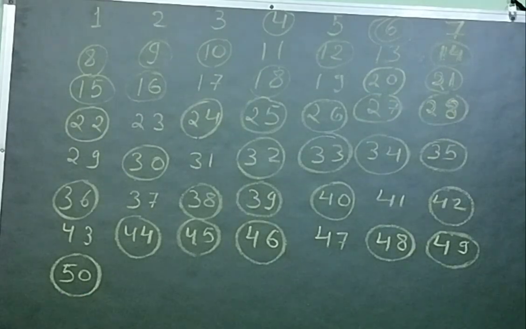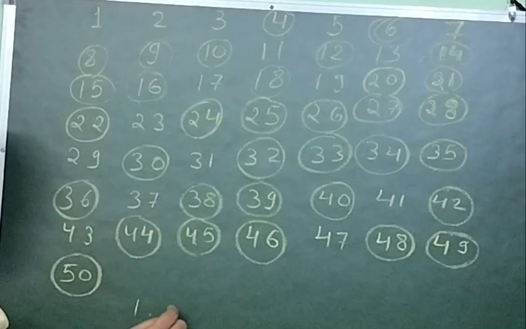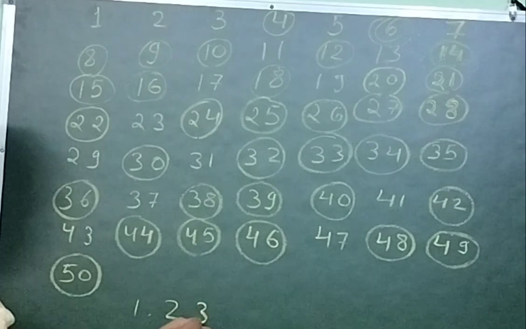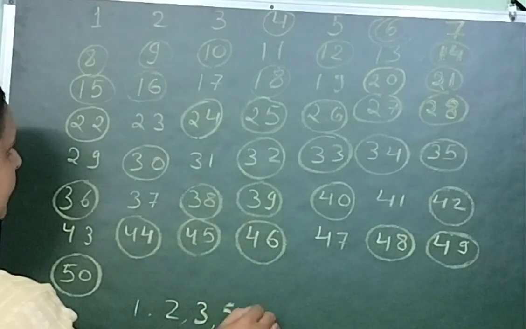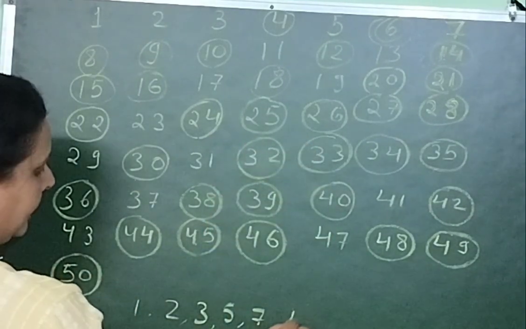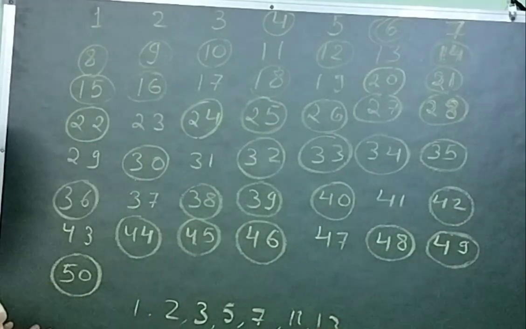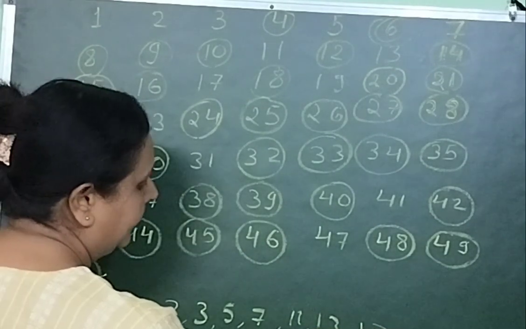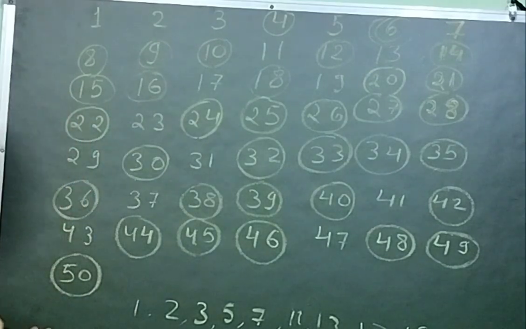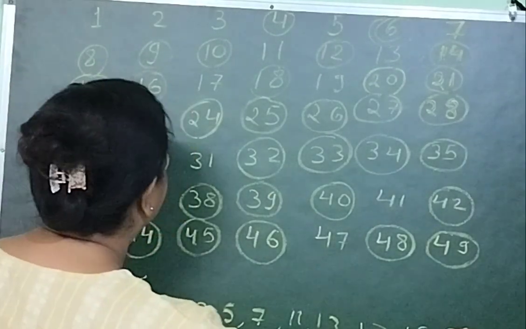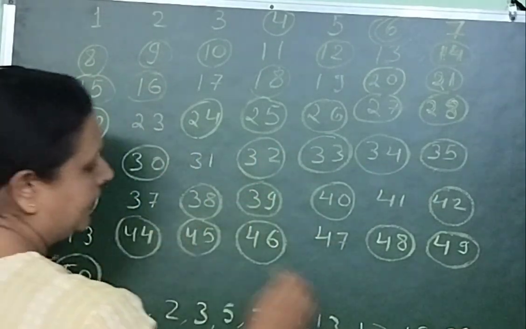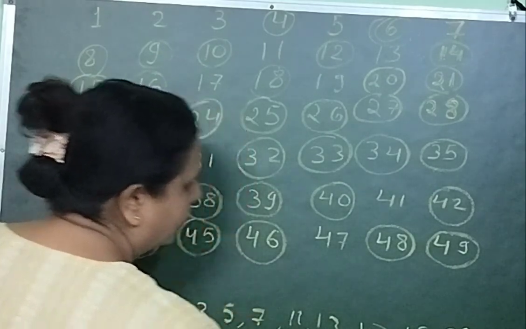So the numbers are 1, 2, 3, 5, 7, then 11, 13, 17, 19, 23, then 29 and so on.